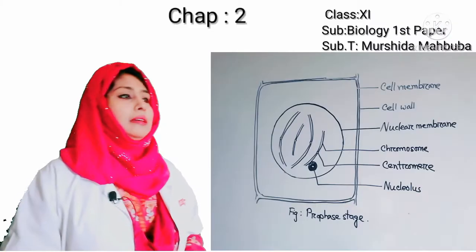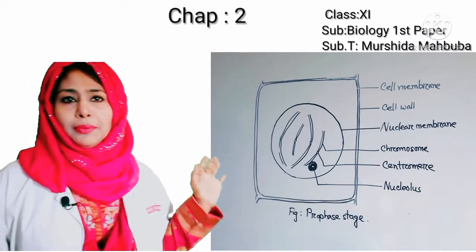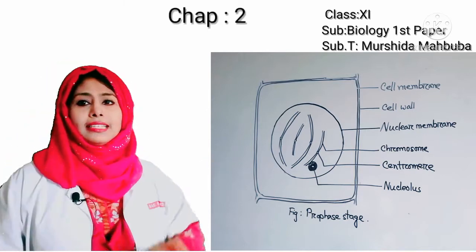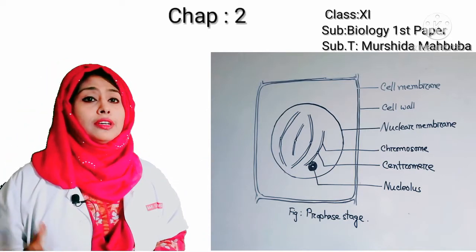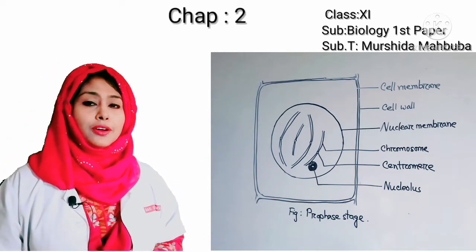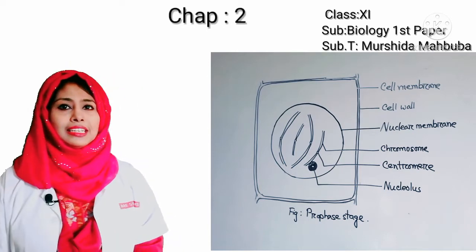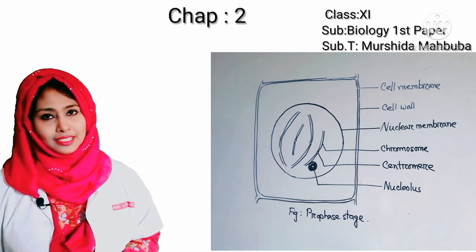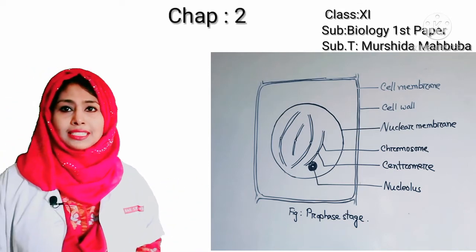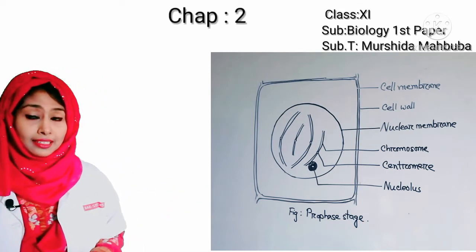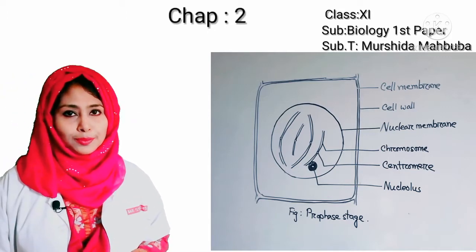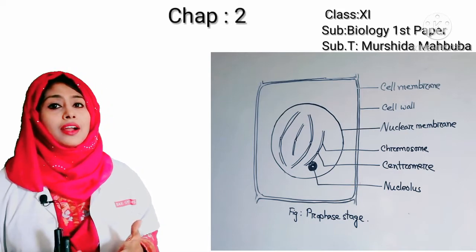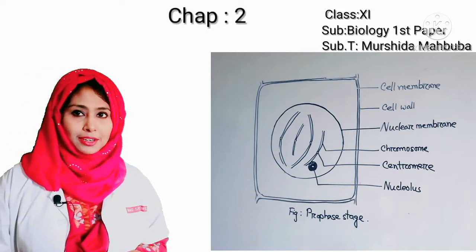My dear students, during early prophase, the chromatin network becomes visible as it condenses into separated threads of chromosomes. The nucleus becomes larger in this stage. Dehydration starts in the cell, especially in the chromosomes. When stained, the chromosomes are visible under the microscope.